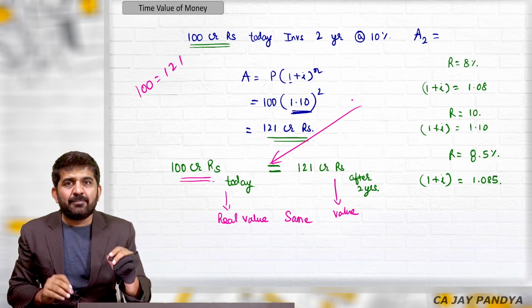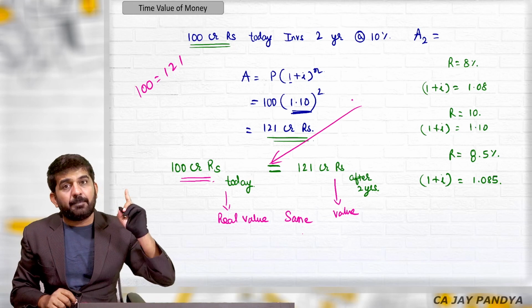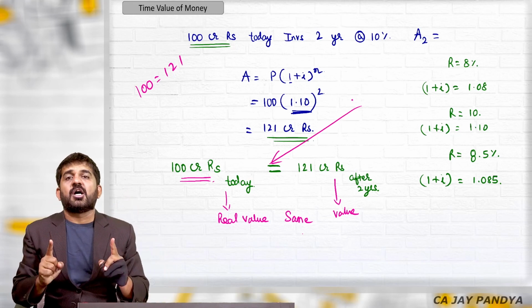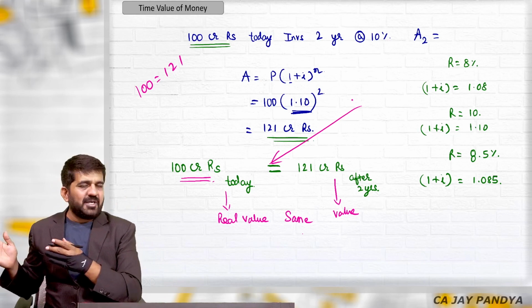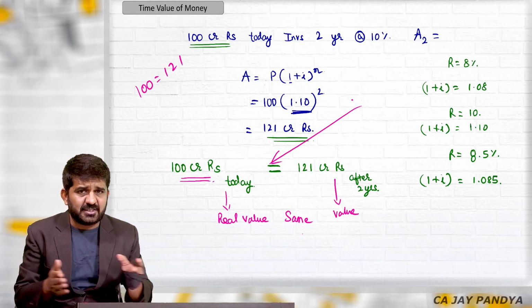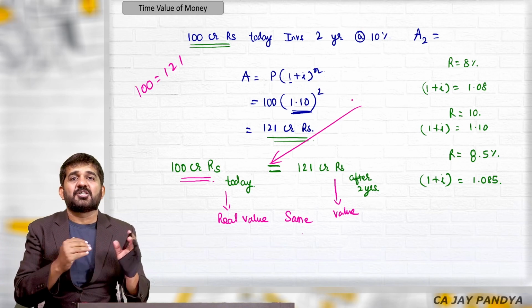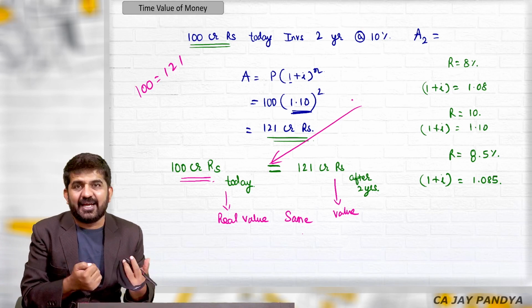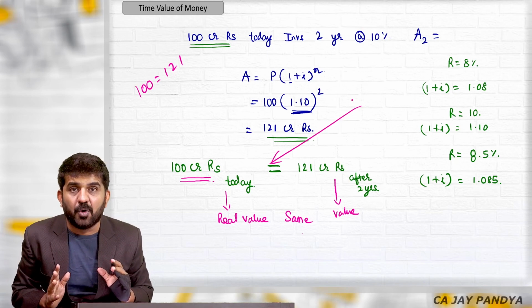So tell them, pay us after 2 years. Make sure that they pay after 2 years, and don't ask for 100 crore rupees, ask for 121 crore rupees. We have learned mathematics and finance since n number of years. So we already know that you should charge interest. If you are getting something late, you should always charge interest. That is nothing but the concept of time value of money.